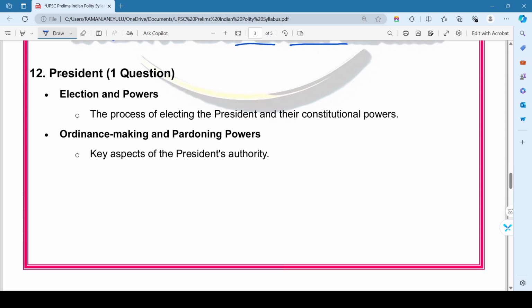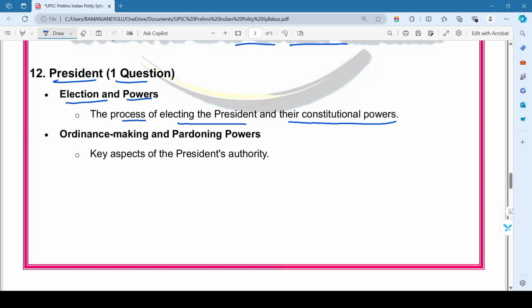Then coming to the 12th chapter, that is President. In this chapter, here we expect at least one question in every year prelims question paper. So here in this chapter, we will mainly focus on election and powers. That is the process of electing the president and their constitutional powers.